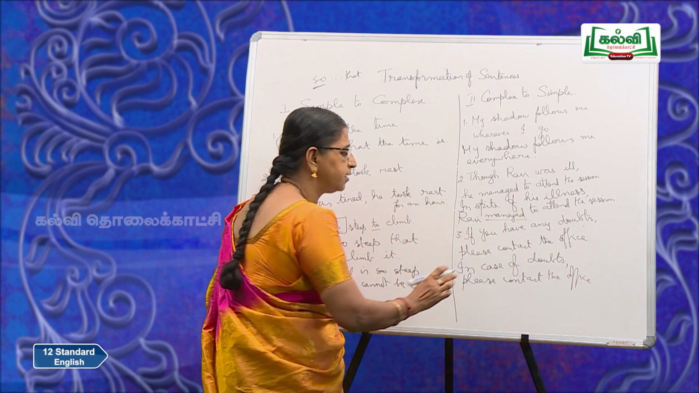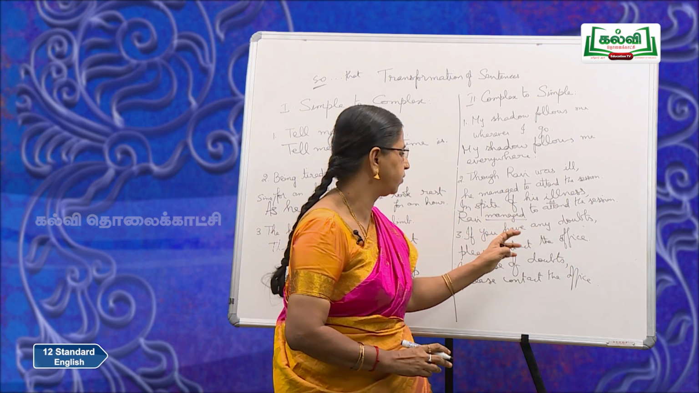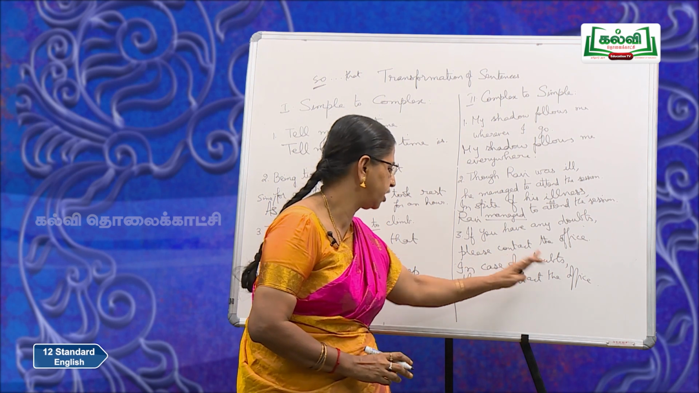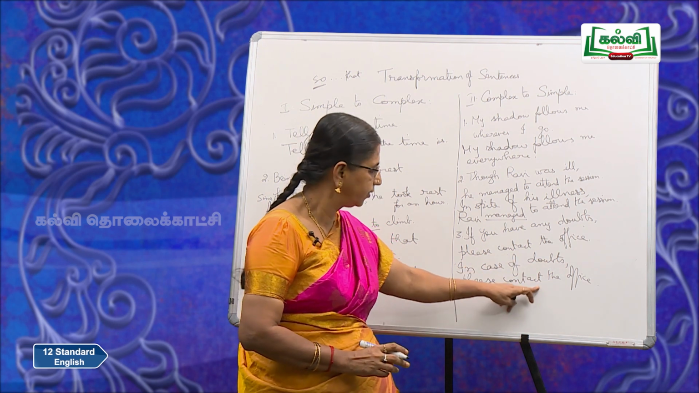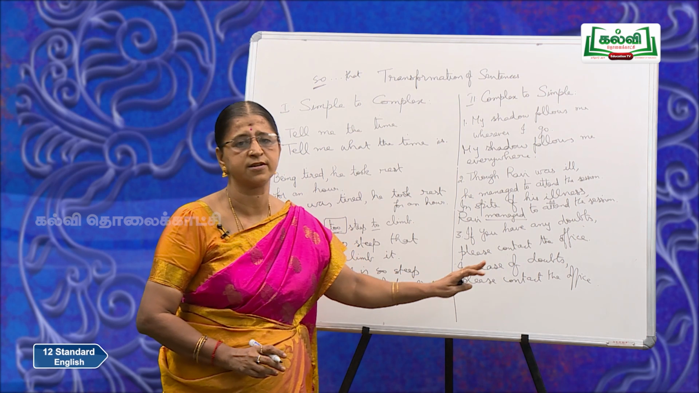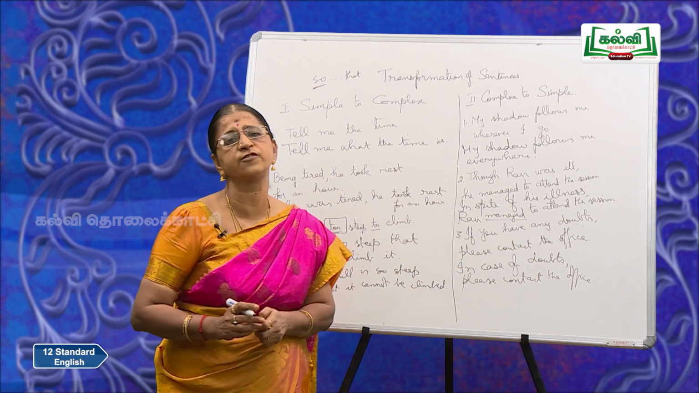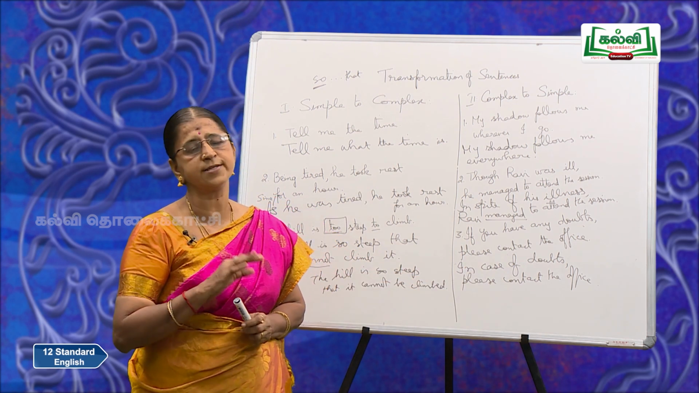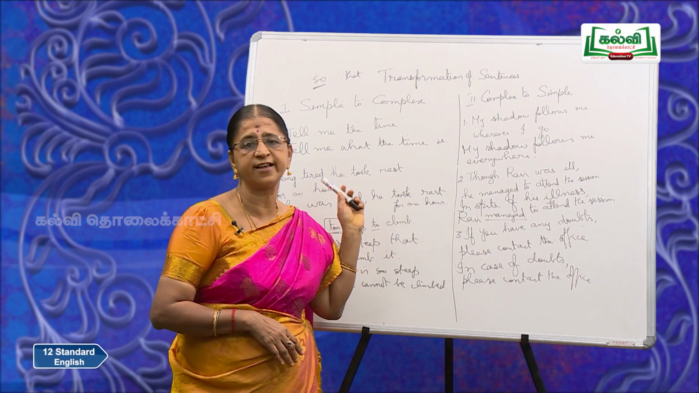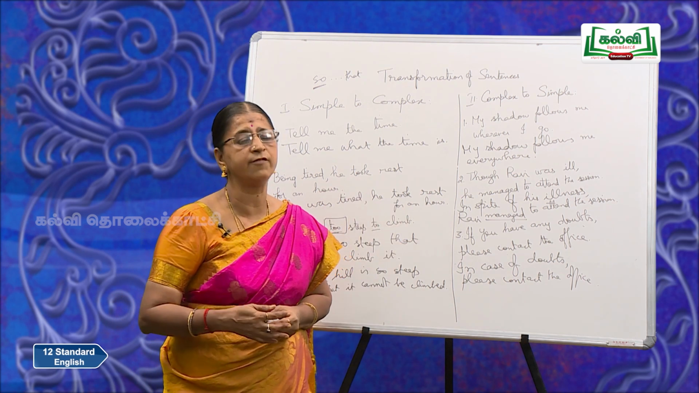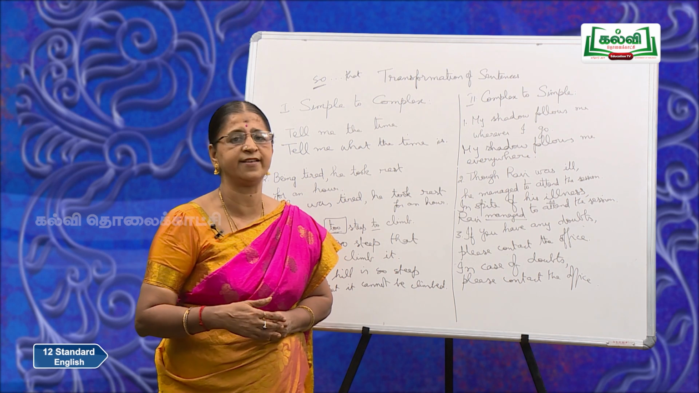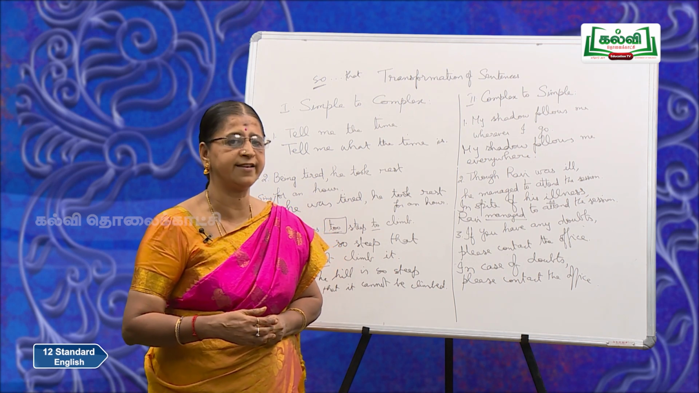Here doubts is only a noun. So, here also it is a noun, have was your verb. In case of doubts, please contact the office. You have only one finite verb which is contact. So, this is how you transform a complex sentence into a simple sentence. So, go through these examples carefully, they will be very helpful for you to do the textual exercises and later on to attend the examination.